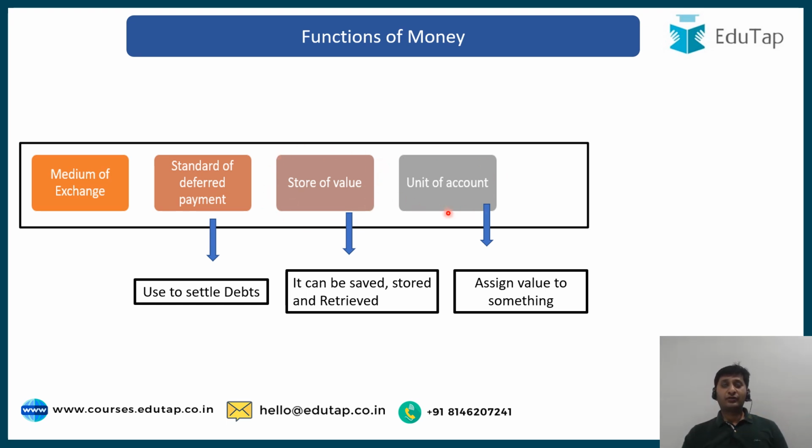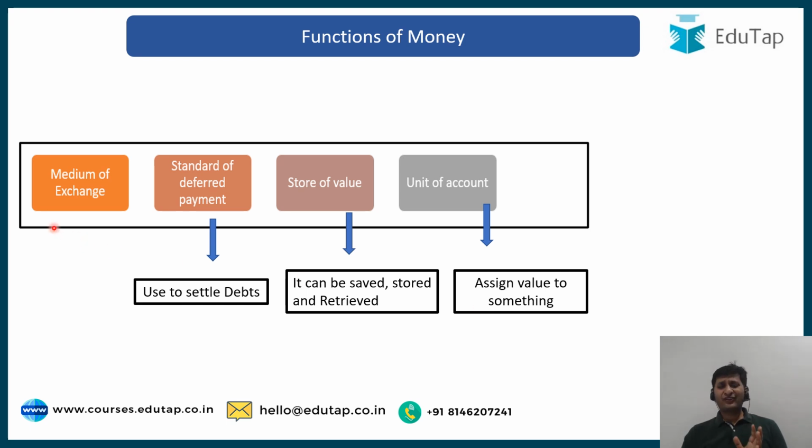The fourth function is the unit of account. Everything needs to be accounted in some unit. You measure apples in kgs, but how do you measure the value of your property or the cost of your clothes? For that we need a unit of account, and that is what money is. Money is used to assign value to something, or rather everything.